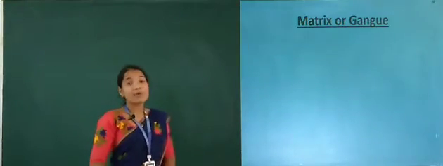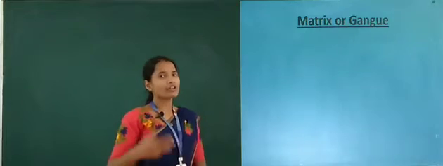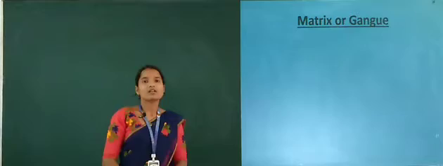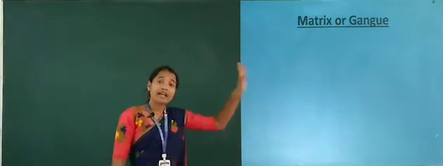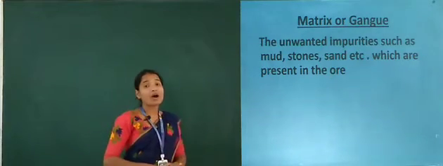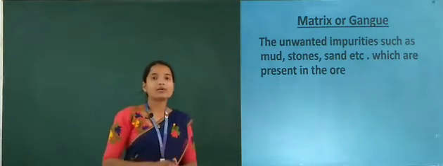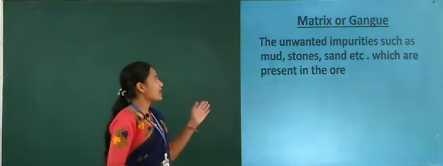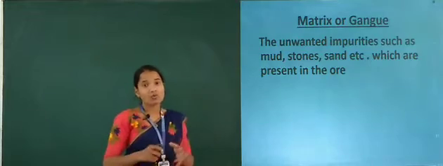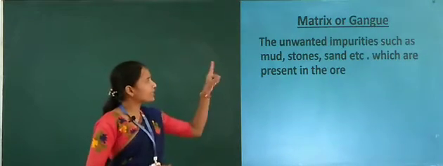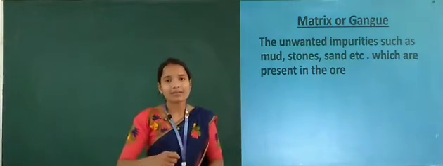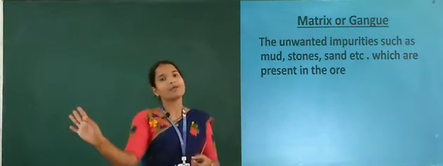Next one, we will see about matrix or gangue particles. Here, what is the matrix? Matrix means the unwanted impurities, such as mud, stones, sand, etc., which are present in the ore. Dear students, here matrix or gangue is nothing but the unwanted materials. Unwanted materials means we consider them as impurities.